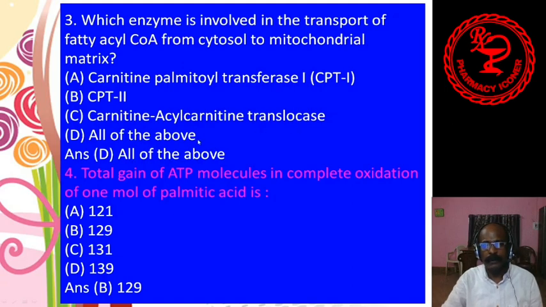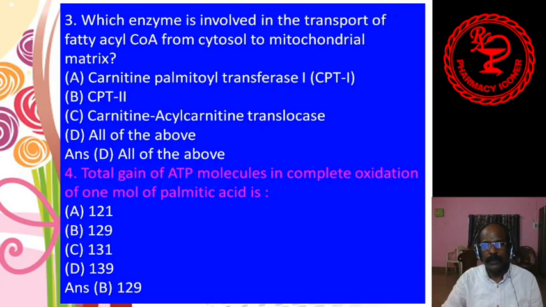D, all of the above. Answer is D, all of the above. So all three enzymes help to transfer the acyl-CoA from cytosol to the matrix of the mitochondria.